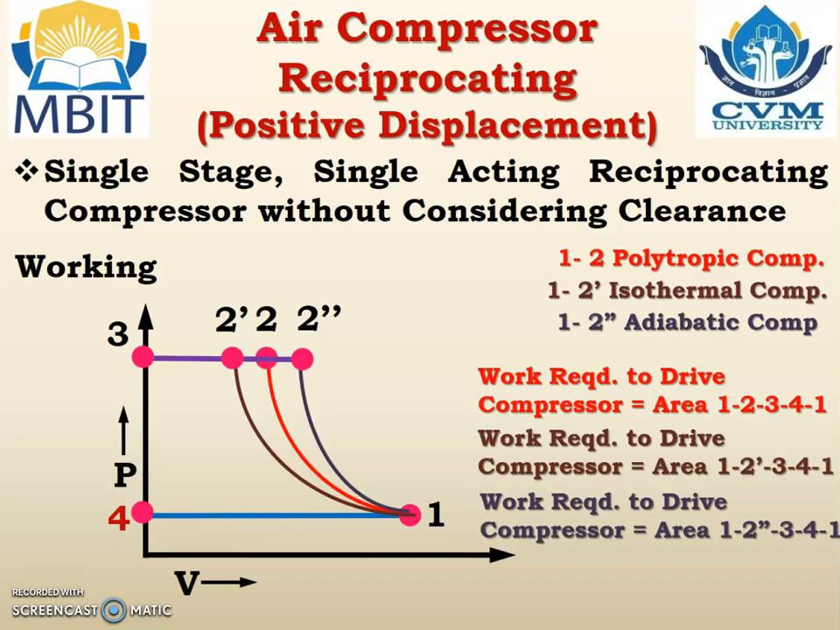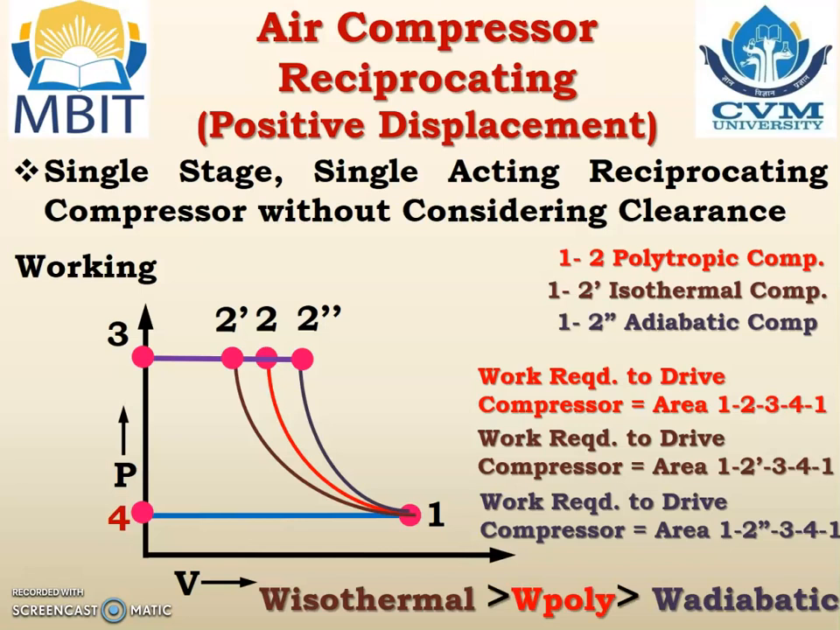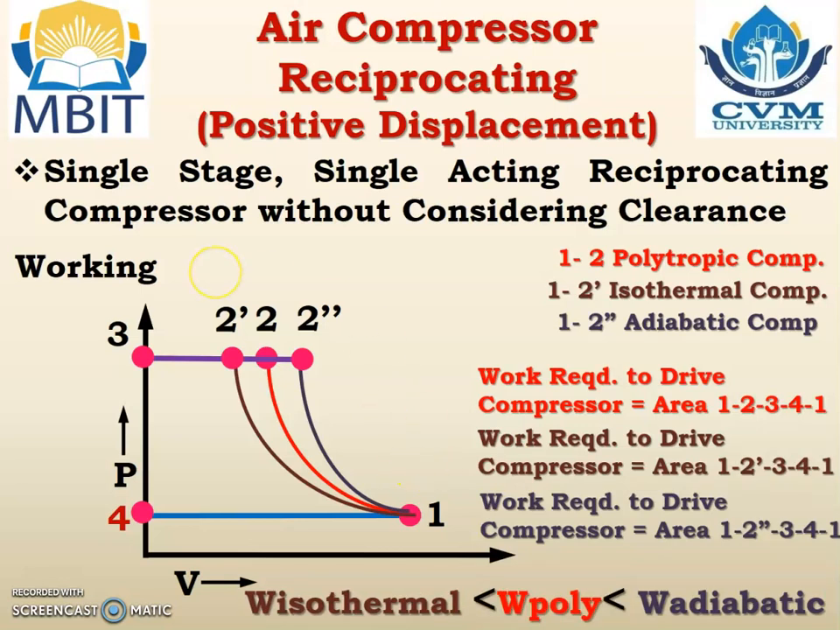Now, can you tell me which work will be more? I have written one equation, whether it is correct or incorrect, kindly tell me. I have written that the work required to drive the compressor with isothermal compression will be more than with polytropic compression, and more than with the adiabatic process. Is it correct or incorrect? Yes, you are right, it is incorrect. If the air is compressed using the isothermal process, then the work required will be less than the polytropic process, and the maximum work required will be when air is compressed using the adiabatic process.